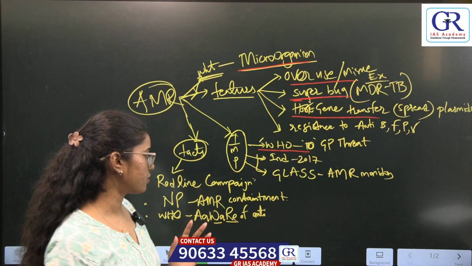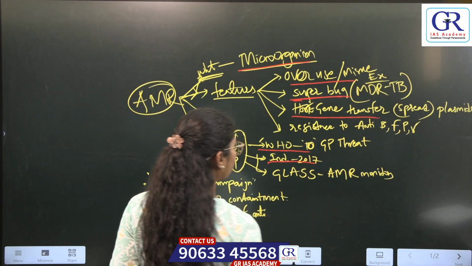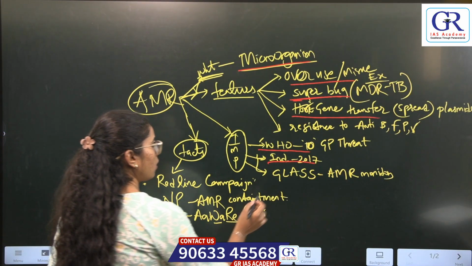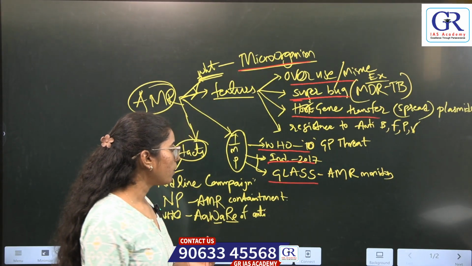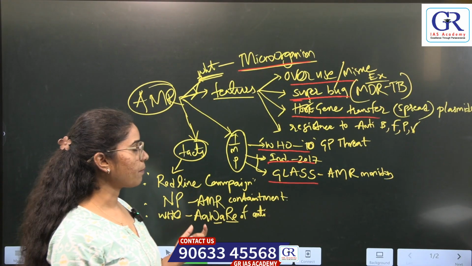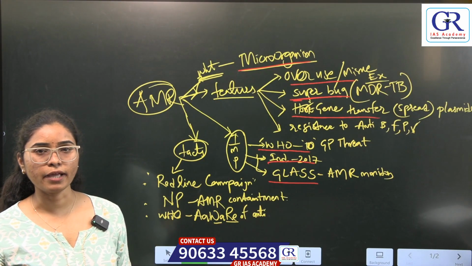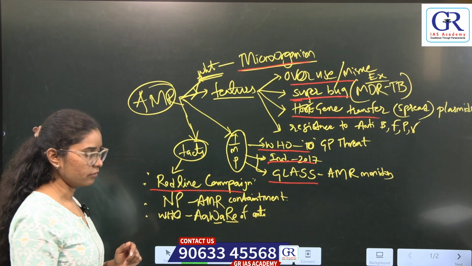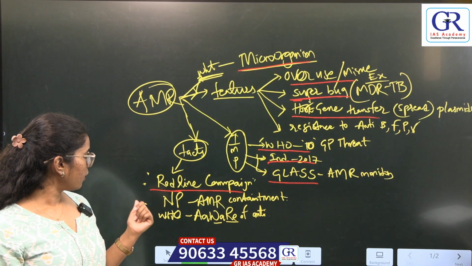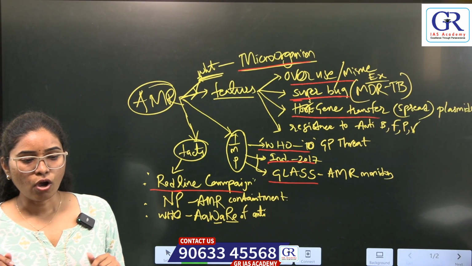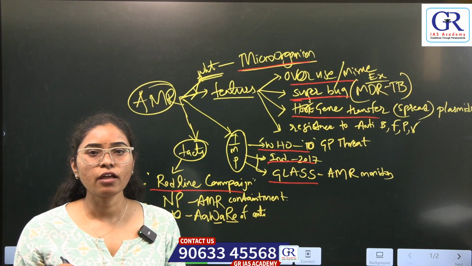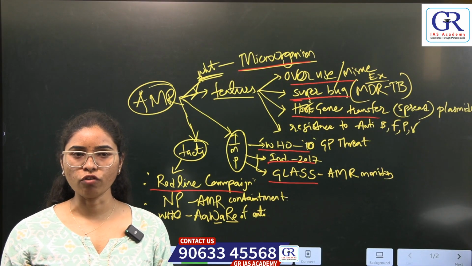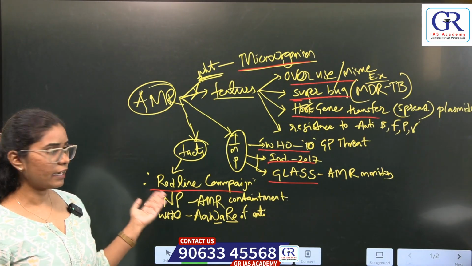And in India we have started antimicrobial resistance program in 2018. And one more important thing is Global Antimicrobial Resistance Surveillance System, which monitors AMR. Coming to the facts, we have a red line campaign in India. You can see on some of the medicines there is a red line which indicates that the medicine should be consumed only under the prescription of a certified doctor. That is red line campaign.